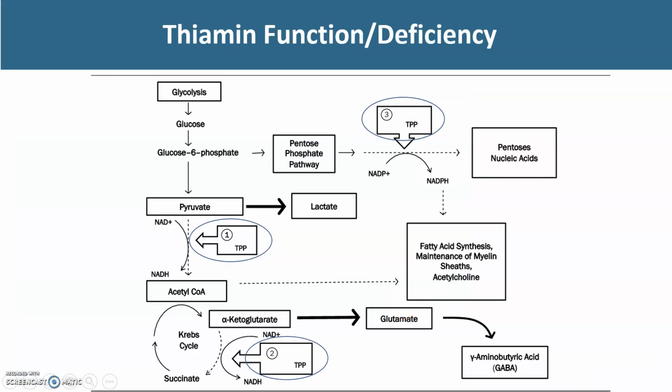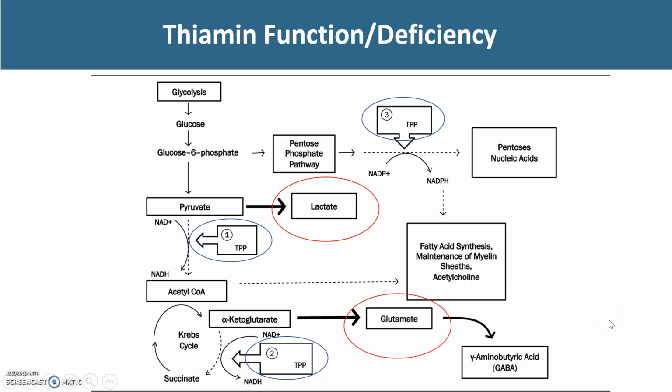Now, let's review just very briefly the functions of thiamine. So the blue circles will highlight the primary locations where thiamine acts as a cofactor. First, number one, pyruvate moving to acetyl-CoA in glycolysis. And then the second location where thiamine plays a role as a coenzyme is moving alpha-ketoglutarate to succinyl-CoA. And then finally, number three, we see the pentose phosphate pathway moving on to pentoses and nucleic acids.